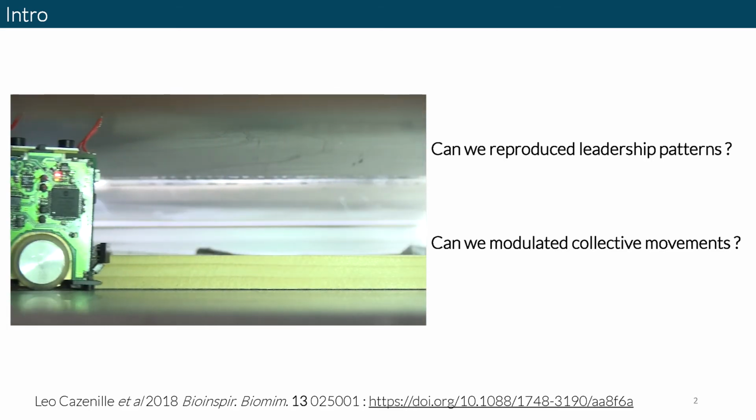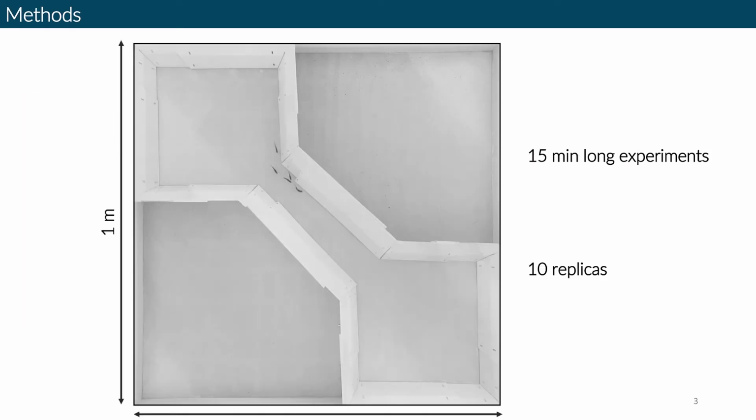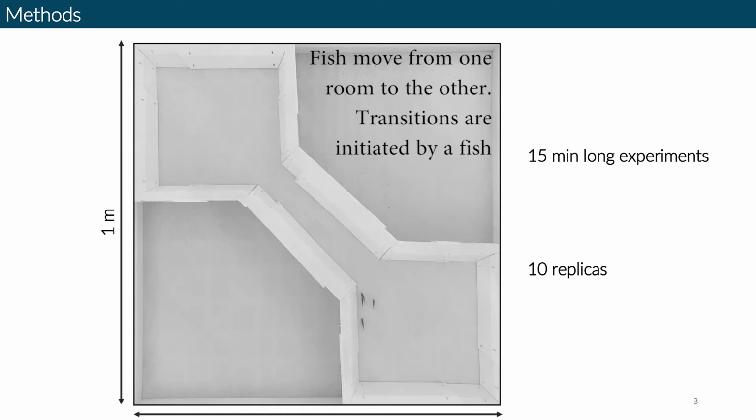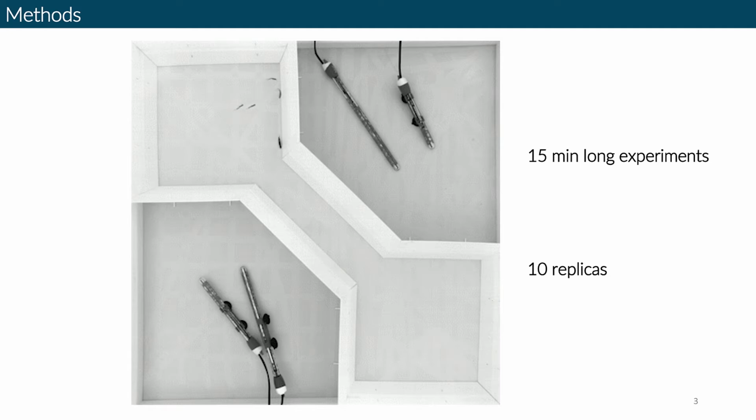For our experiments, we designed a setup that consists of two rooms connected by a corridor. Typically, in experiments with only fish, they are going to rest in the room and perform collective departures to move from one room to the other, over and over. For the first part of my study, the robot swam with a group of fish, and every time he had the opportunity, he tried to initiate a collective departure by moving from the first room to the second room.